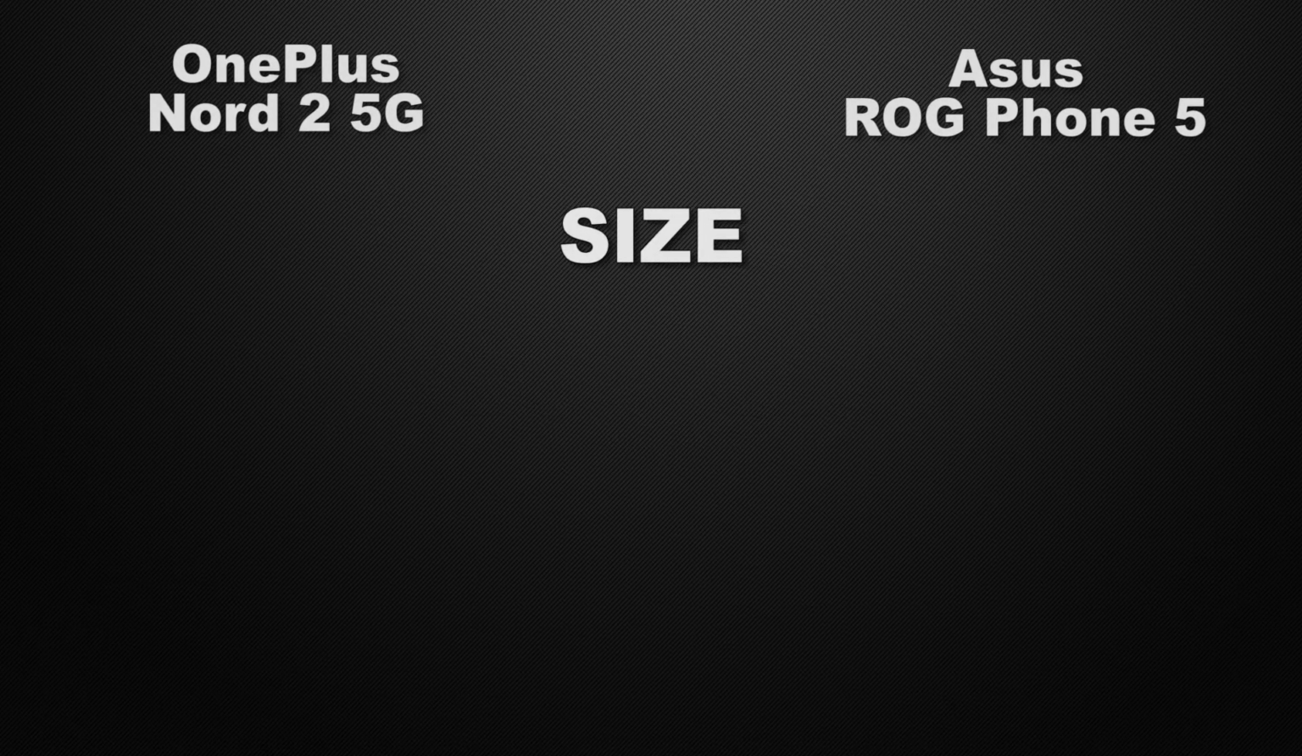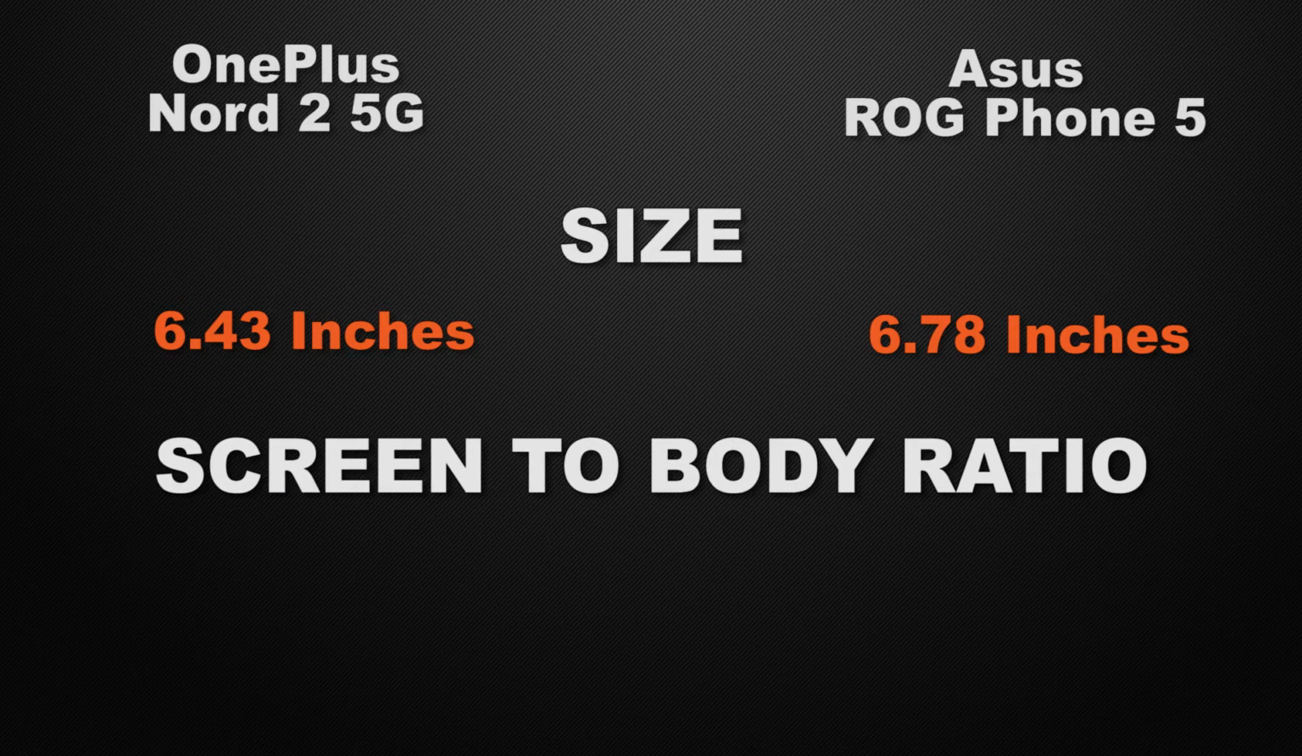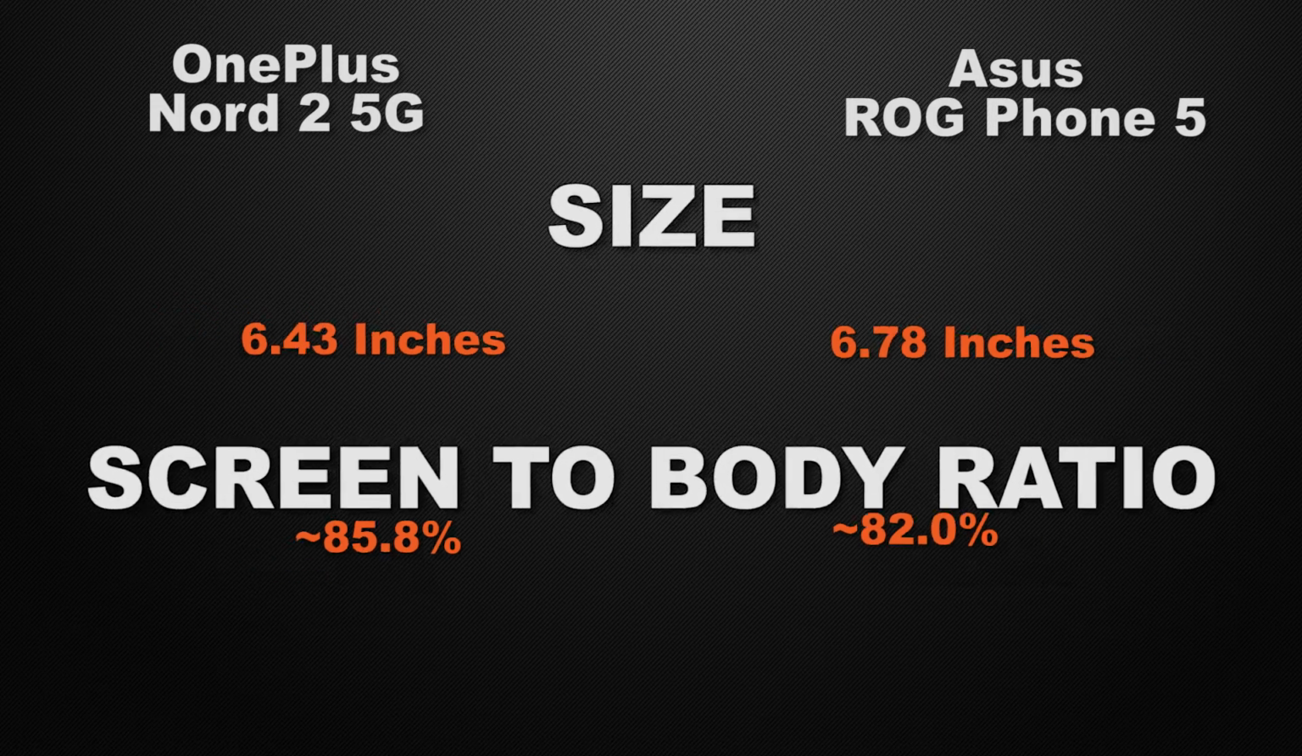Moving to the display of the devices, let's start with the display size of the devices. Nord 2 have 6.43 inches of display, whereas ROG Phone have 6.78 inches of display. So the winner here is ROG Phone because it have bigger screen size. And about the screen to body ratio of the devices, Nord 2 have approx 85.8%, whereas ROG Phone have 82.0%. So the winner here is Nord 2 because it have bigger ratio.